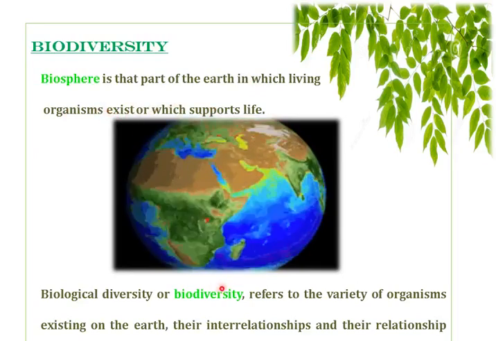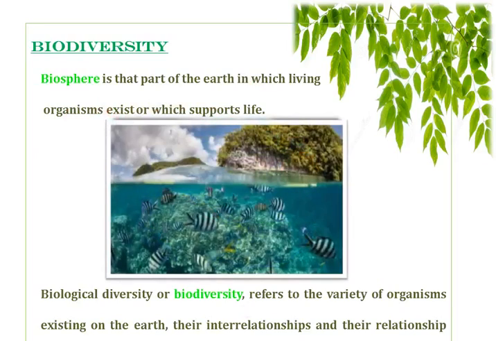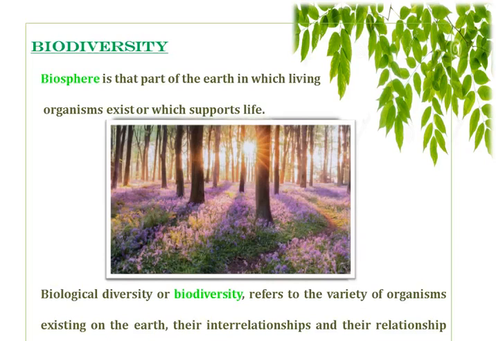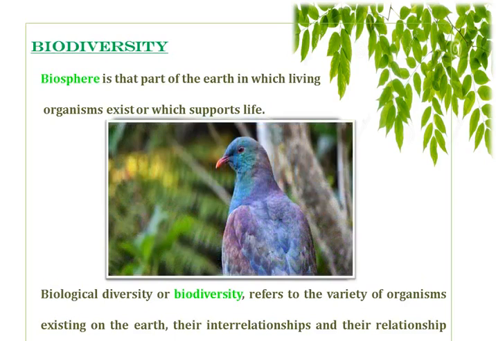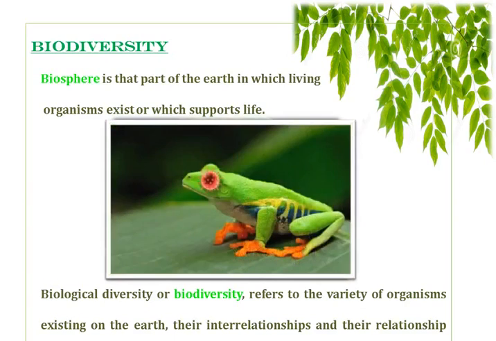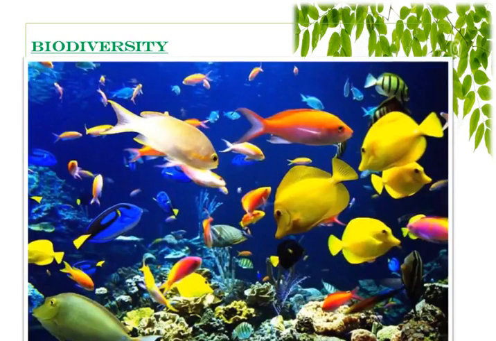Now, biodiversity refers to the variety of organisms existing on the earth, their interrelationships and their relationships with the environment. That is, biodiversity is the variety and variability of life on earth. It's the amount of diversity between different plants and animals and other species in a given habitat at a particular time. For example, the different varieties of animals and plants that live in an ocean is an example of ocean biodiversity.